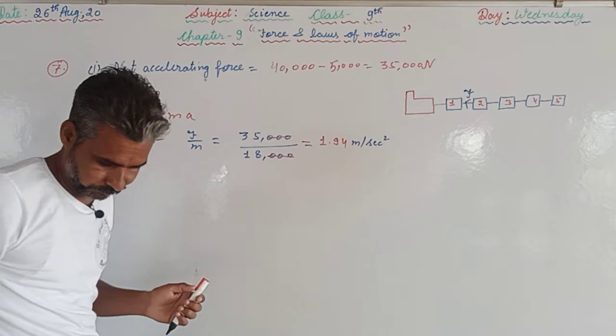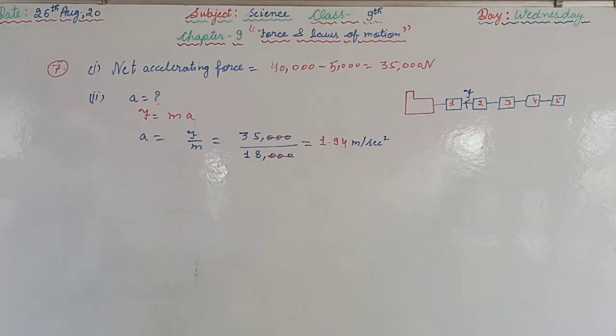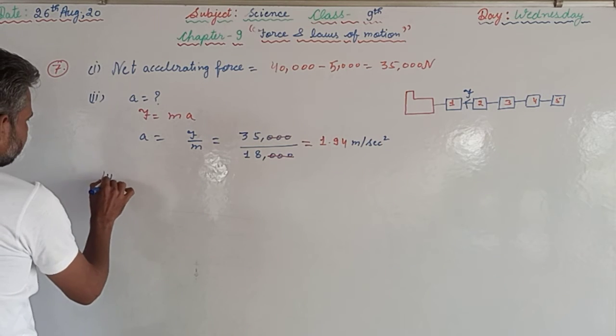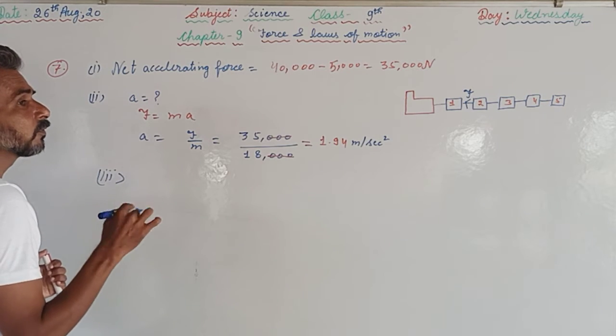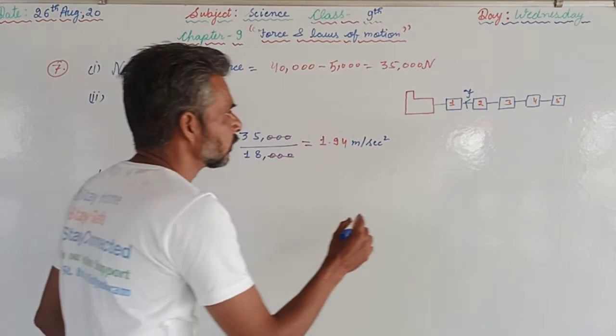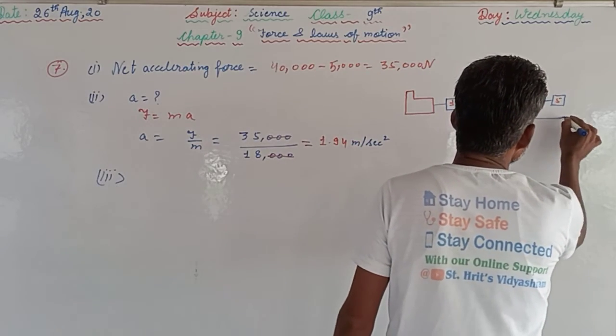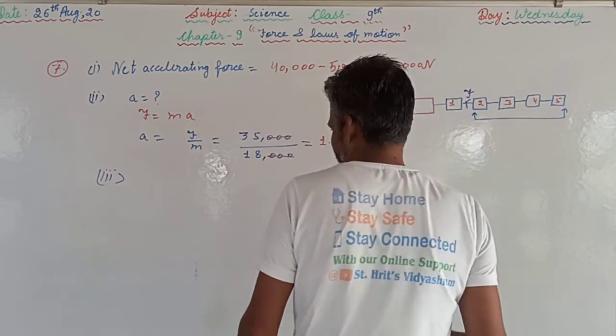Now in this case the acceleration is the same, because the whole train is moving with the same acceleration, that we have calculated already, that is 1.94. Here in the third part, mass of the object on which the force has been exerted. Where is the force being applied? Now on these 4 wagons.